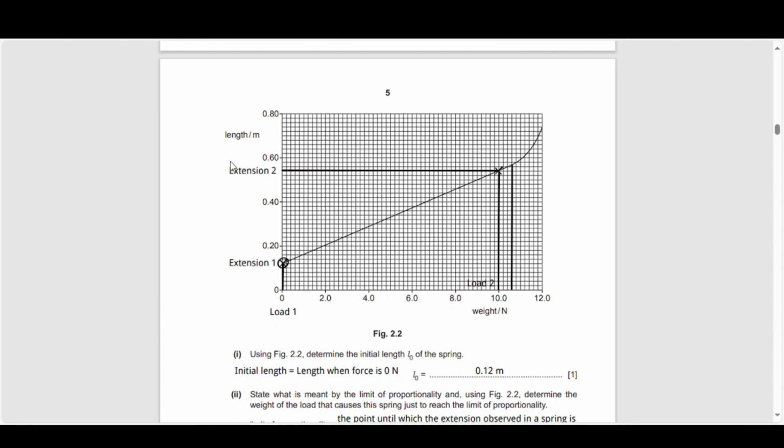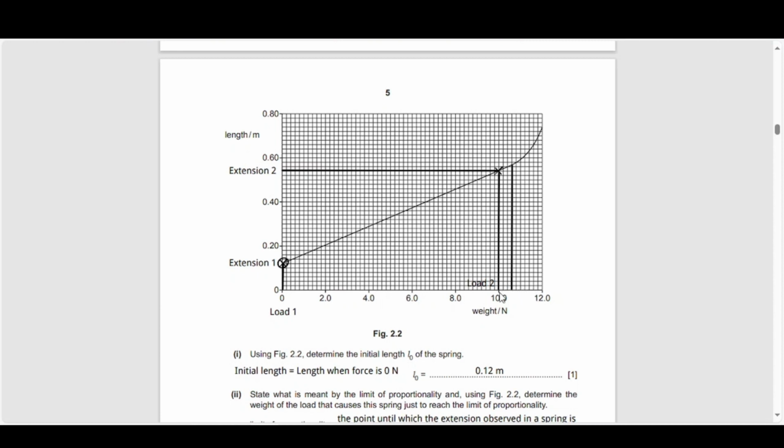The way to do it, whether it's an extension-force graph or a length-force graph, we will be looking for the region where the curve stops being linear. So if we look at this curve here, it's somewhere around this point where the curve stops being linear and starts becoming, well, non-linear or curvy. So that, according to my eyesight, occurs around this point. So I've dropped a line from there onto the x-axis to try and find the weight at which it occurs.